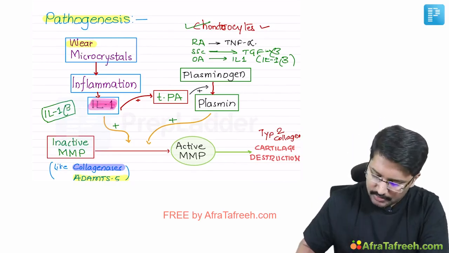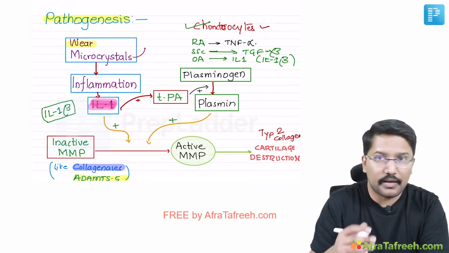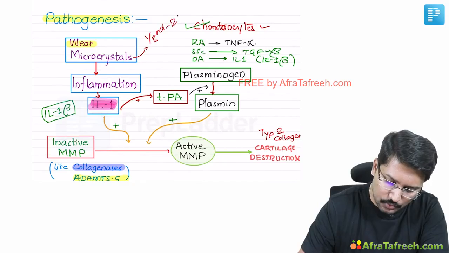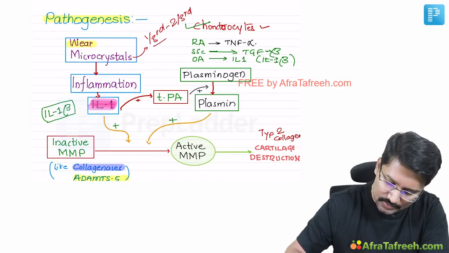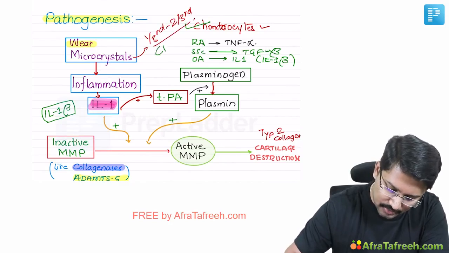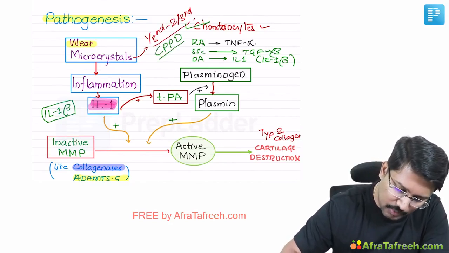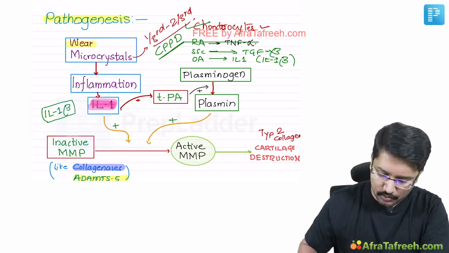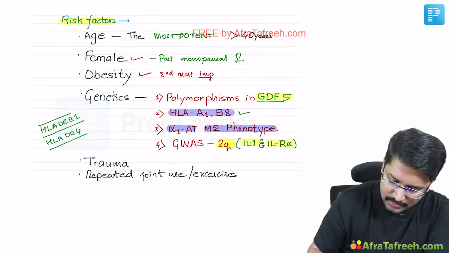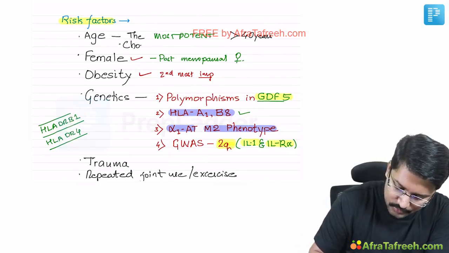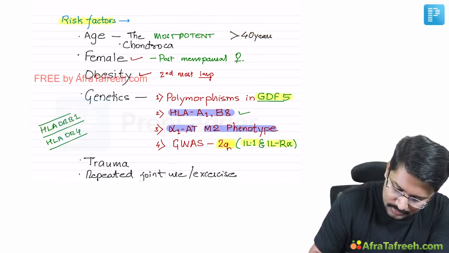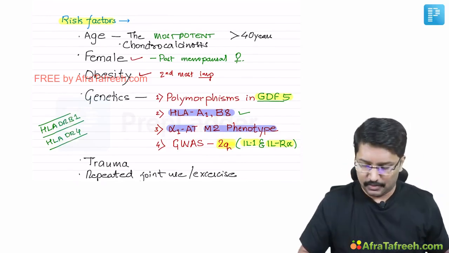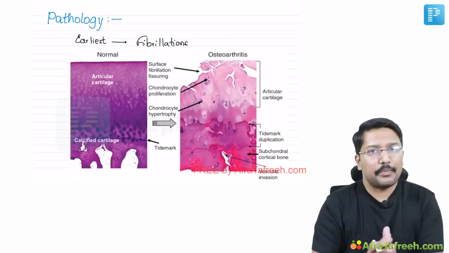I also want you to remember that a significant number of patients, I can say one third to two thirds of patients with osteoarthritis, have CPPD crystal deposition, or evidence of CPPD crystals in the synovial fluid. That means they have chondrocalcinosis, right? So chondrocalcinosis is also an important risk factor for patients developing osteoarthritis. Now, let us move to discuss the pathology.